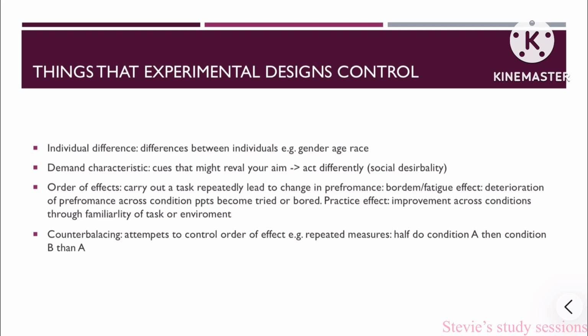For example, the boredom/fatigue effect. This is when a deterioration in performance occurs due to becoming tired or bored. Practice effect. This is when improvement in performance affects the results of the study due to participants becoming familiar with the task or the environment. Counterbalancing attempts to control order effects. For example, in repeated measures, half do condition A, then condition B, then half do B, then A.